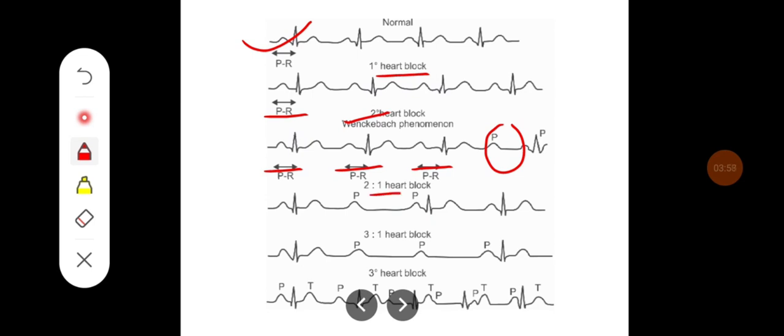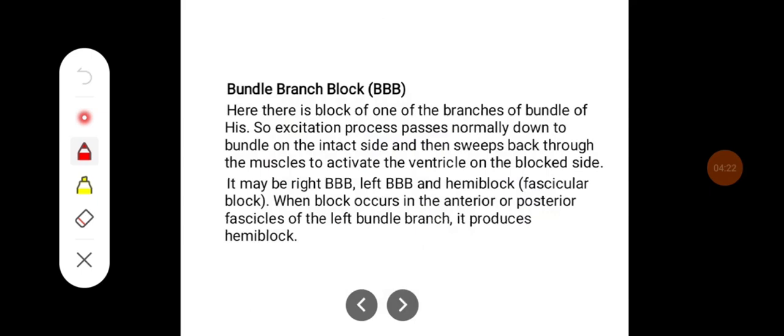In incomplete heart block, there is 2:1 block. After 2 P waves, there is the appearance of a ventricular complex. In 3:1 block, after 3 P waves, there is appearance of 1 QRS complex. And third degree heart block is total AV dissociation, that is there is no relation between atrial and ventricular contractions.